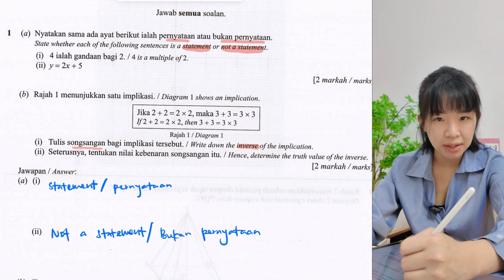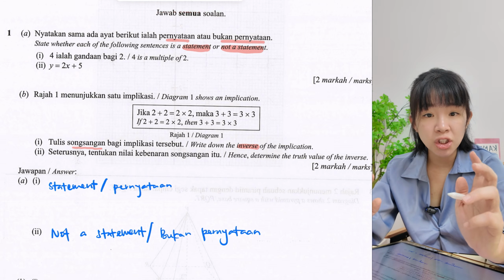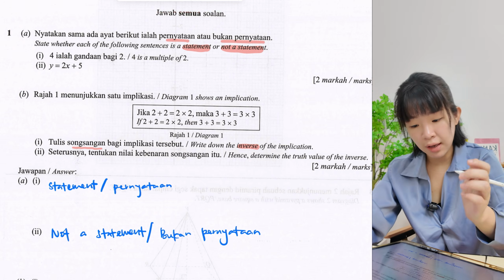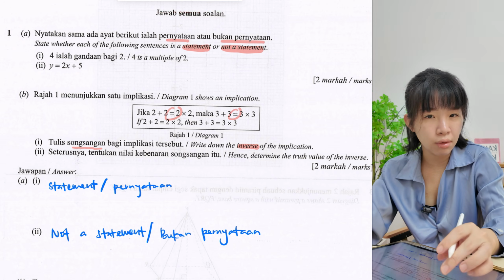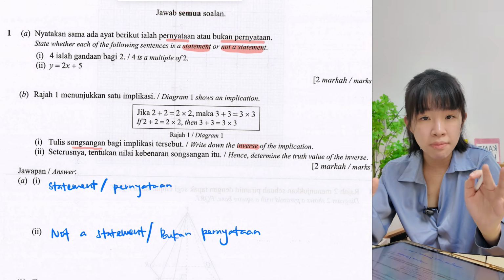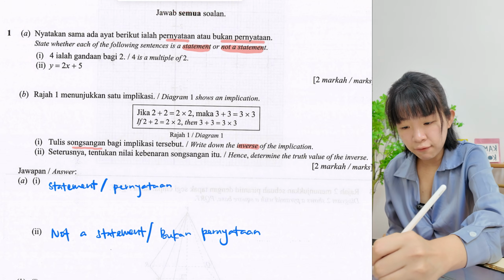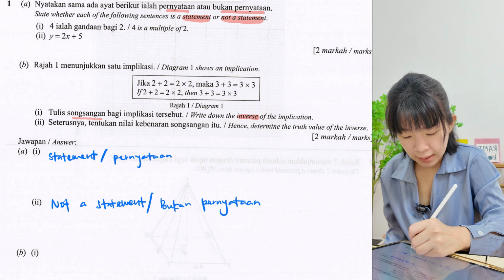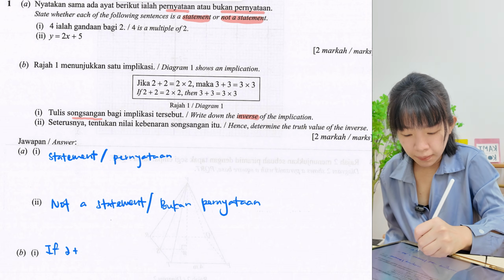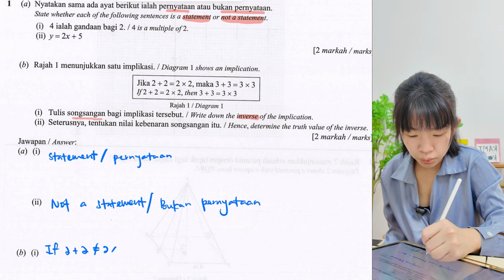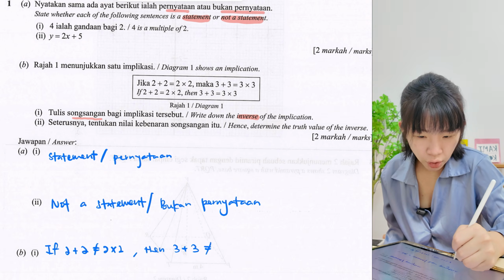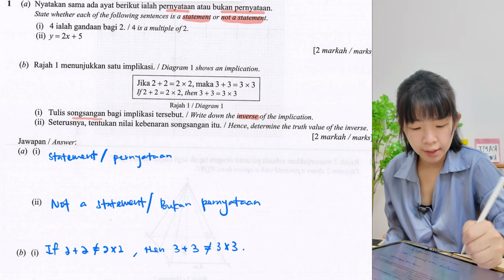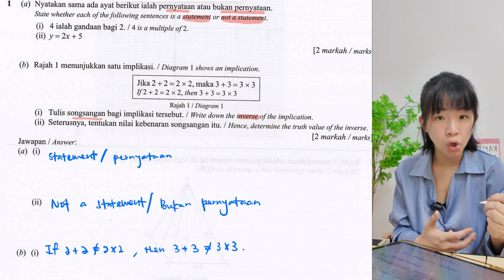So, what is inverse? Okay, inverse is just change to not. So they say equal, we change to not equal. All the position remain. So we just have to copy. If 2 plus 2 not equals to 2 times 2, then 3 plus 3 is not equals to 3 times 3. Okay, this is called inverse songsangan.